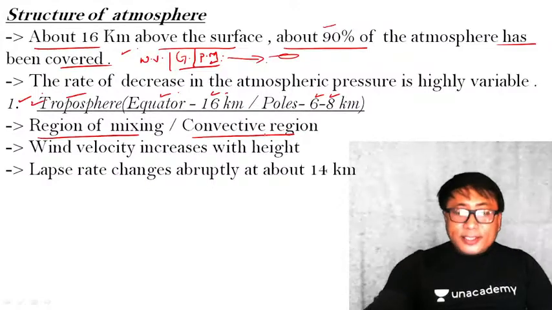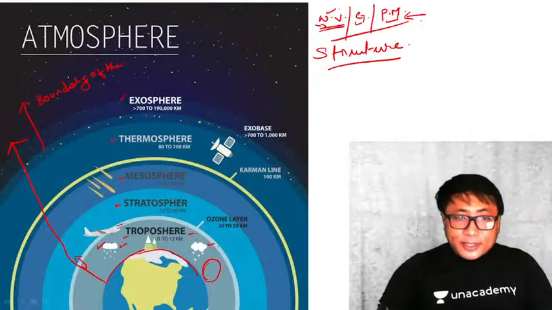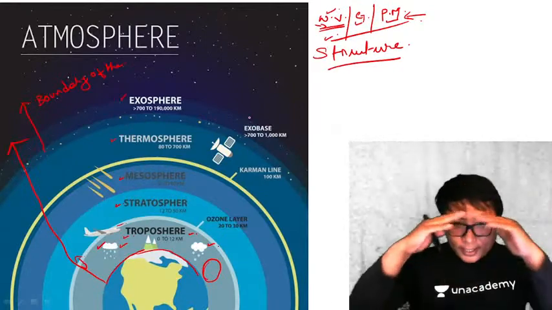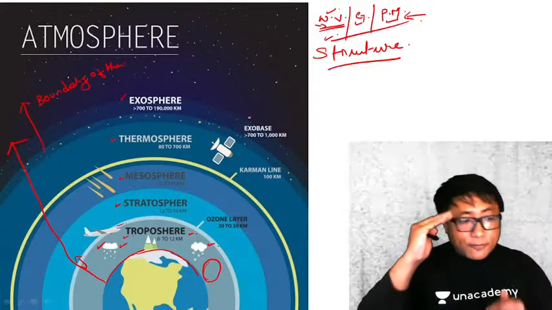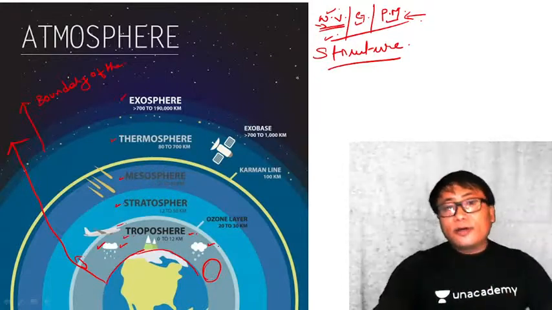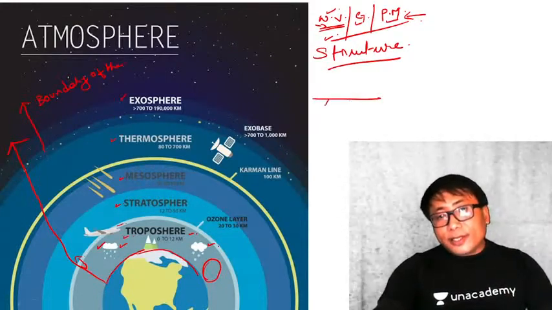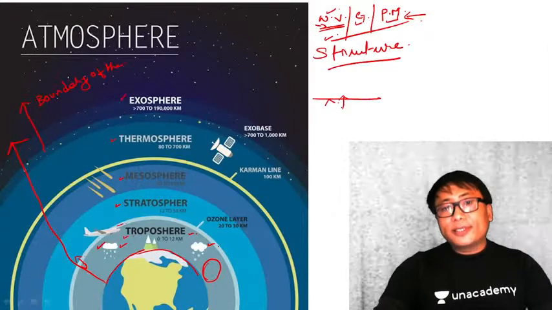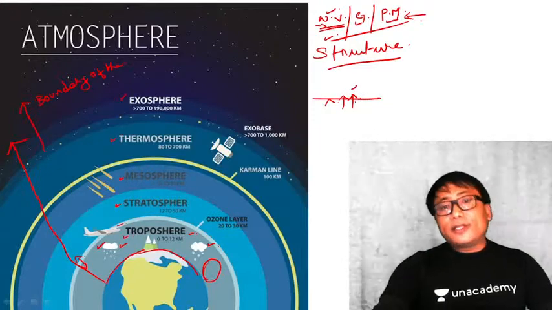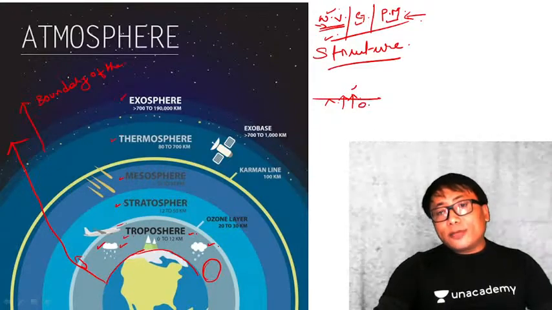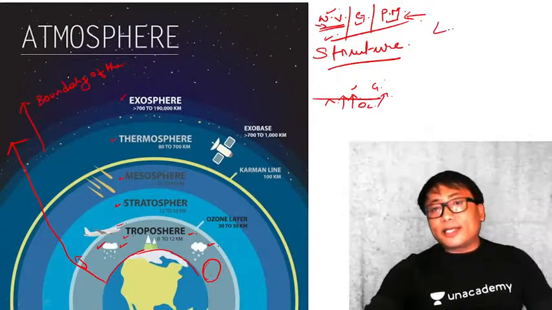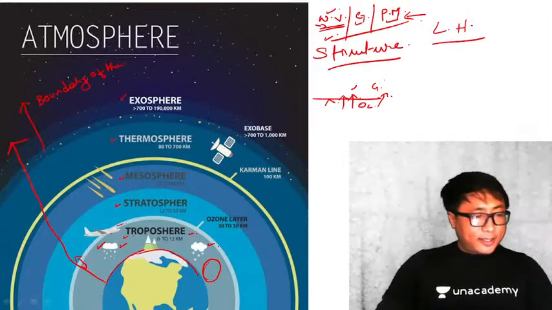Why? Because you see, since 90% of the water vapor is present in this troposphere, the function of water vapor is heating the earth's surface, at the same time transferring heat from one particular region to the other by the process of convection. Why? Because on the surface of the earth, when you heat up water, evaporation takes place. Through the process of evaporation, water is converted into water vapor. Now, in the process of turning liquid water into gas, that is water vapor, a latent heat is given. What is latent heat? Anyone?